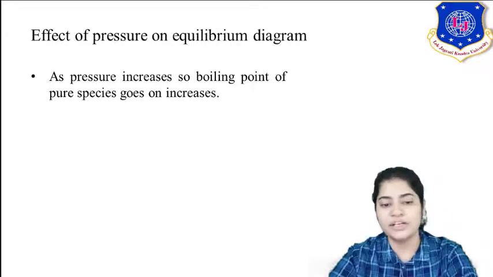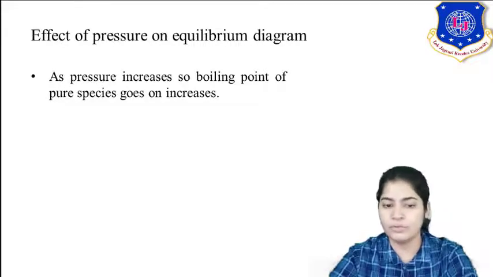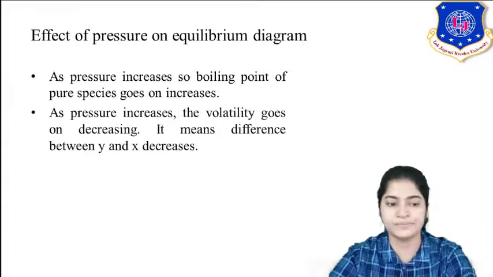Here you must be clear about boiling point and bubble point. Boiling point is the temperature for a pure species. When we are talking about a mixture, you take into account the bubble point, because for a mixture the boiling point would be in the range between the more volatile and the less volatile component. So for a mixture, the temperature at which the first bubble is formed is the bubble point, whereas for a pure species you have the boiling point.